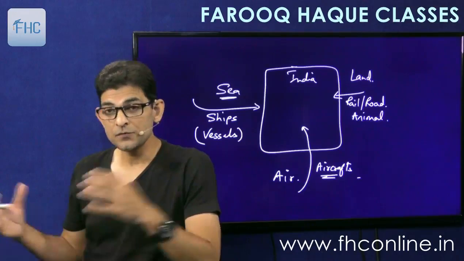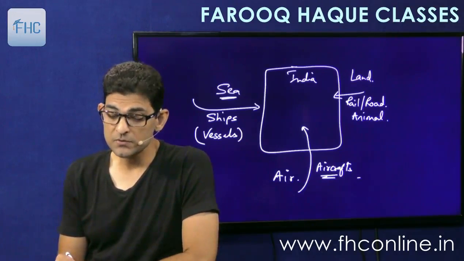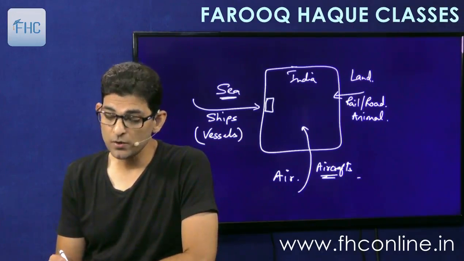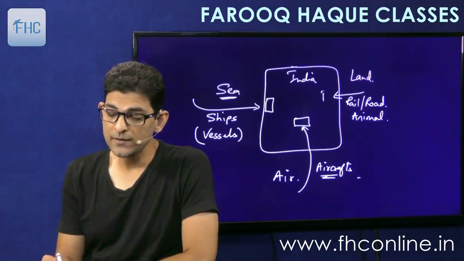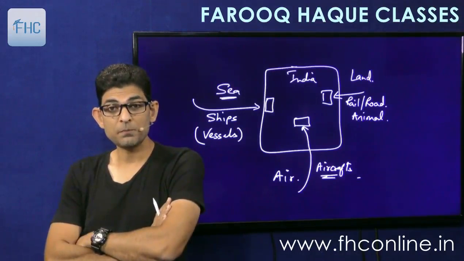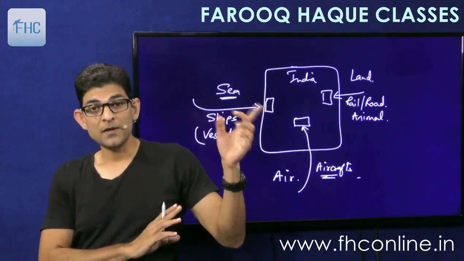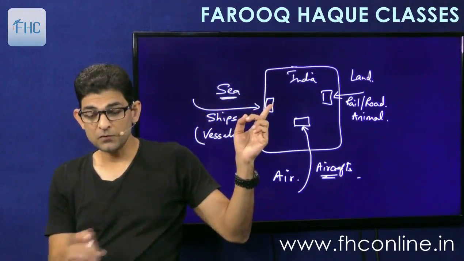Okay, so when the goods come in, you have customs stations located on the seaport, the airports and the land customs stations. So there are three kinds of customs stations, which will be primary customs stations, we had seen in the past chapter. When the goods are coming in from ship, it will be port.